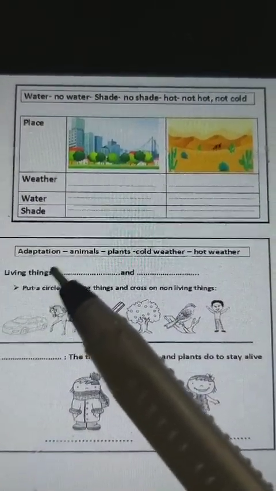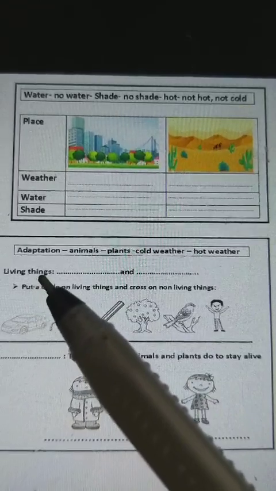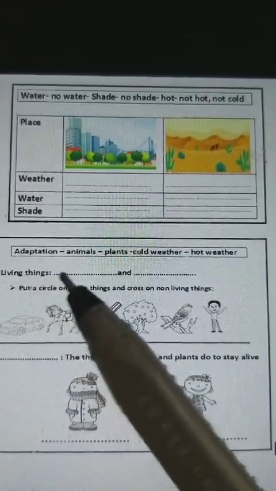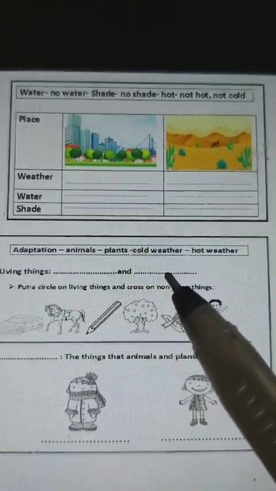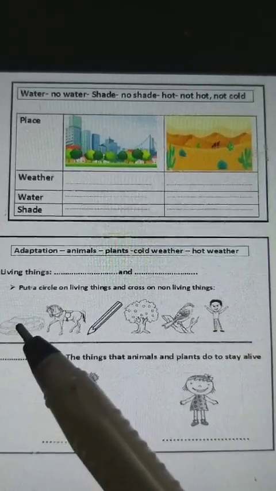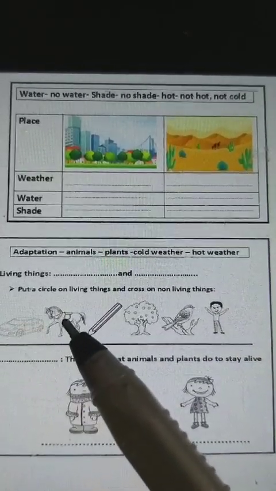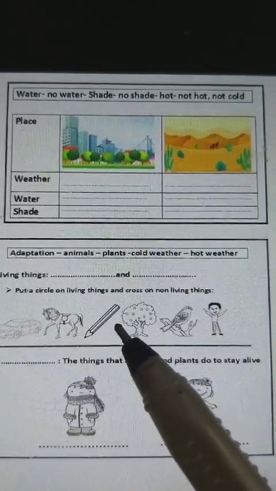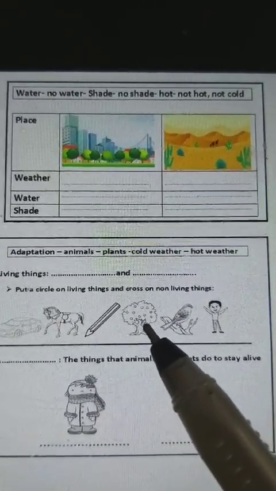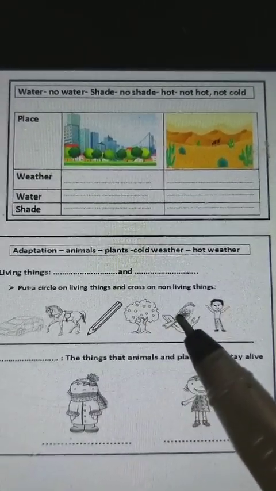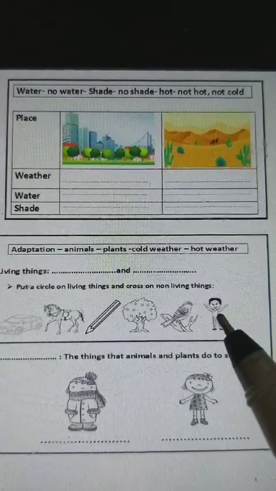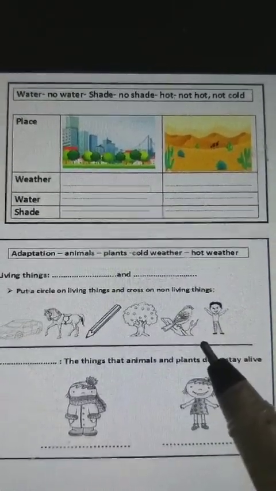After that, we talked about what? Living things. What are the living things? Animals and plants. The car here, non-living thing. Horse, living. Pencil, non-living. Tree or plant, living. Bird, living. Boy or human, living.